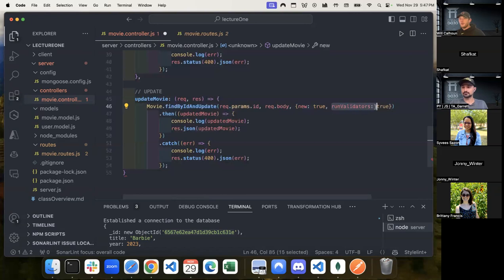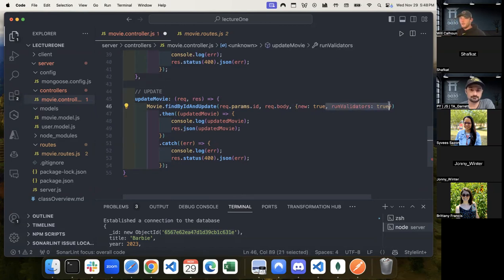What run validators true, we don't have any validations yet, but whenever we create validations, it doesn't look like we're going to get to it tonight. But they're super easy and we'll do it tomorrow. But when we create validations, we want to make sure that somebody can't create something with validations that passed it, and then they can go in and update it, and it no longer passes our validations, right? They can't create a password with 8 characters, go in and update their password and just put a period, right? We want to make sure we prevent that. So that's what this run validators is true.